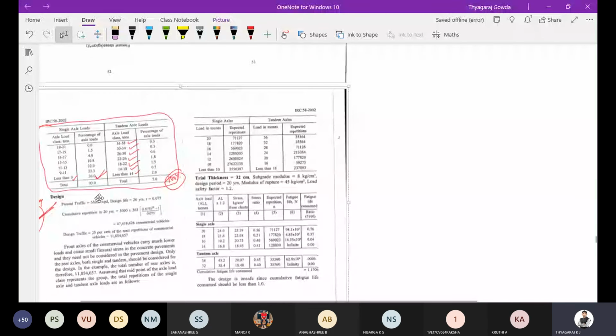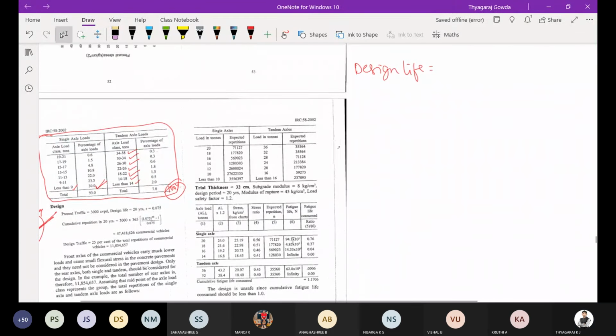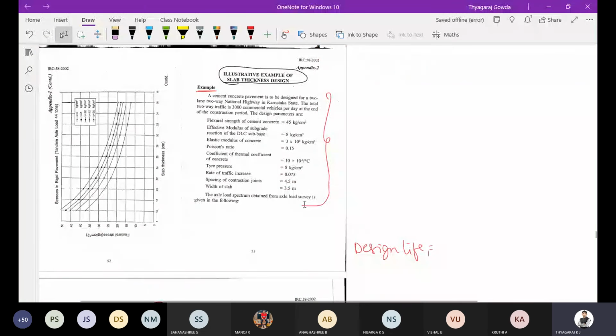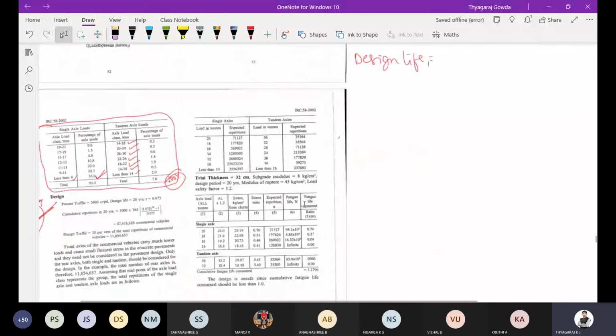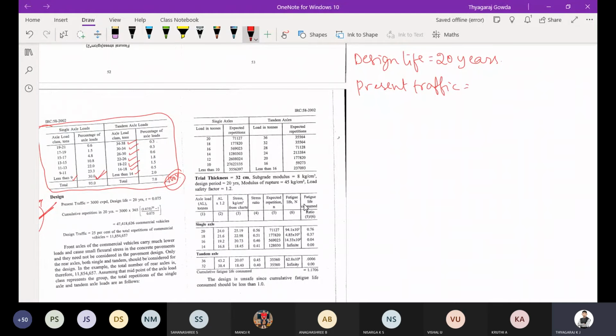Okay, now what are all the data they have given? Did they give the design life? Let me check. No, they have not given the design life, but we have to assume the design life as 20 years. Then present traffic they have given. So kindly note down 3000 CVPD.